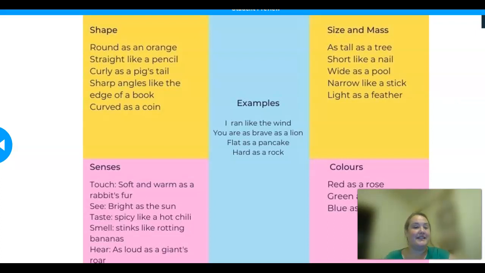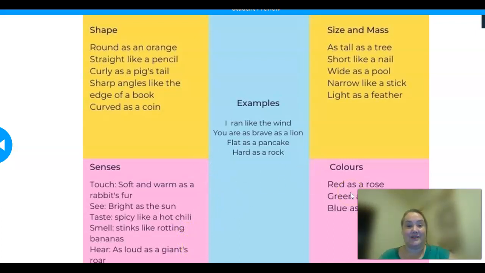Or you might use the five senses. Something you touch: soft and warm as a rabbit's fur. Something that you see: it was as bright as the sun. Something that you taste: it was spicy like chili. Or something that you smell: it stinks like rotting bananas.